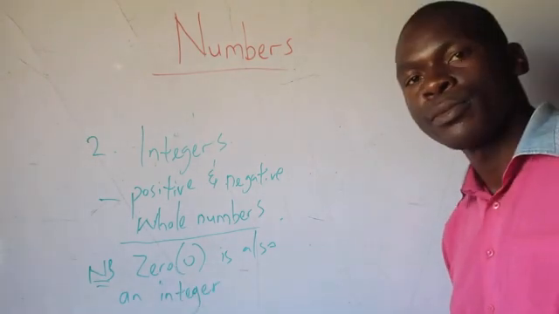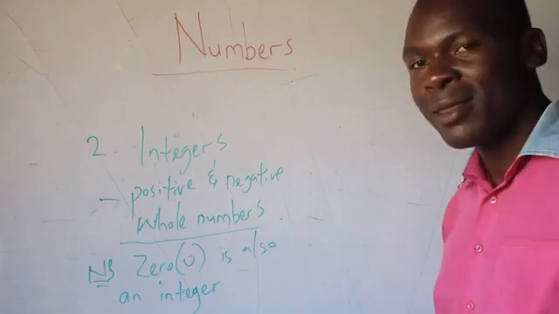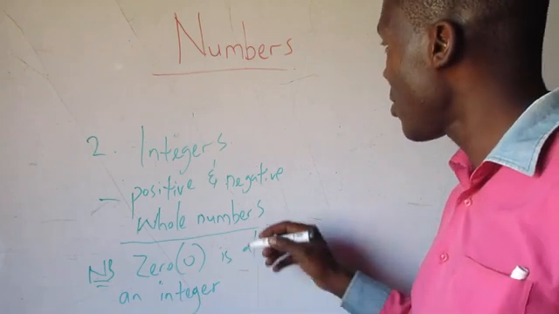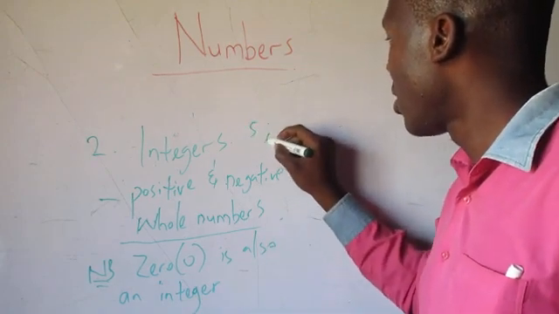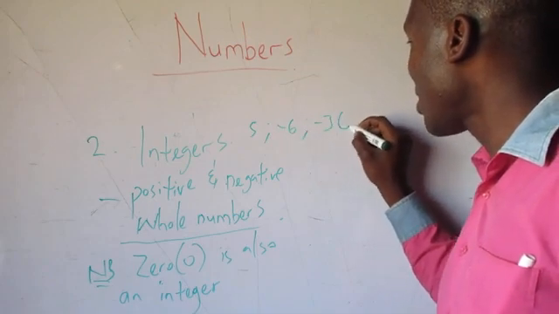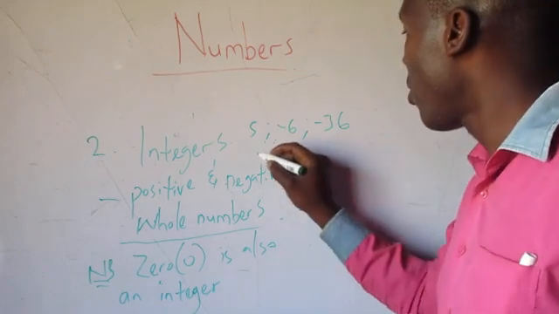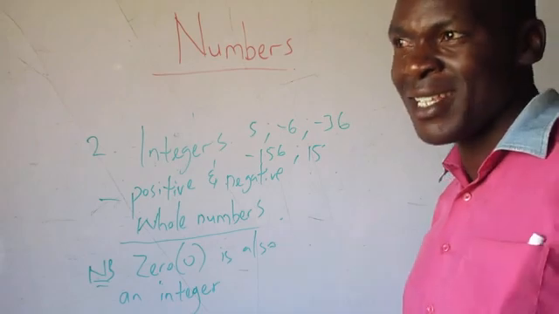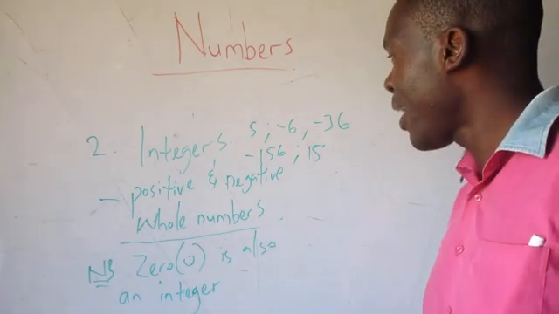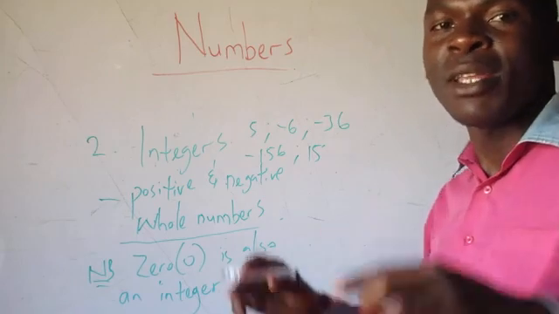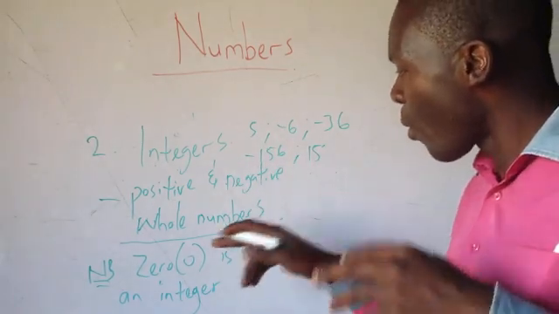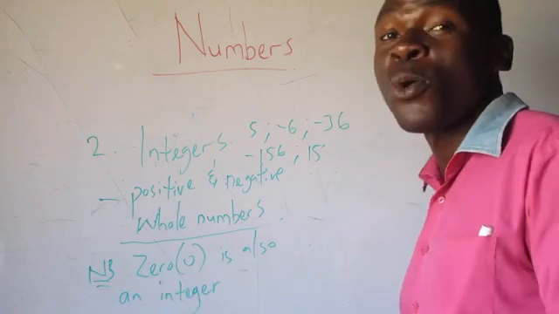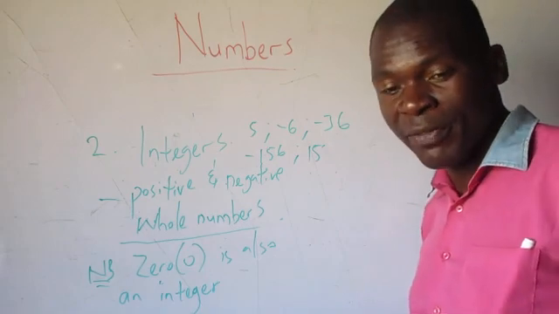Okay, so examples of integers. Think of any positive number and think of any negative number. Examples are, we can write 5, minus 6, minus 36. We can talk of minus 156. We can talk of 15, as long as it is a positive or negative whole number. We are talking of whole numbers. And don't forget that 0 is also an integer. I hope we are moving together.